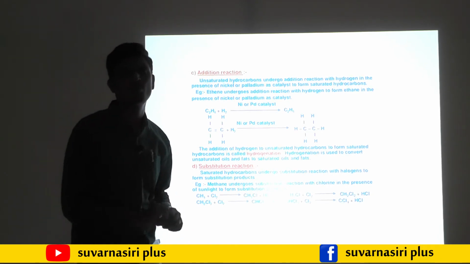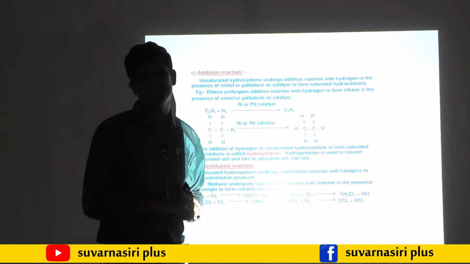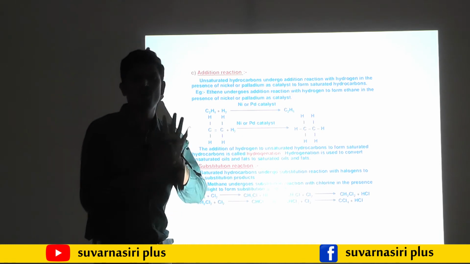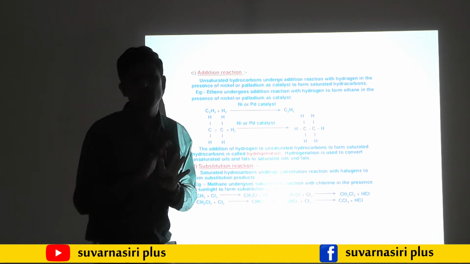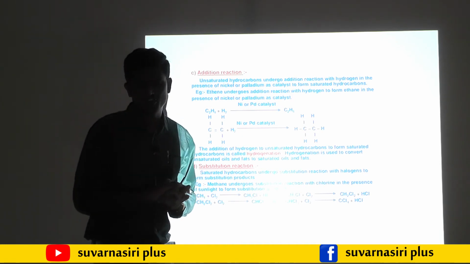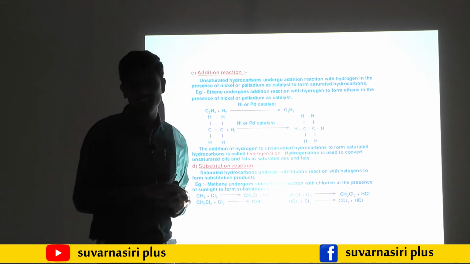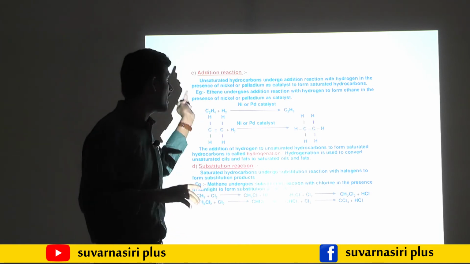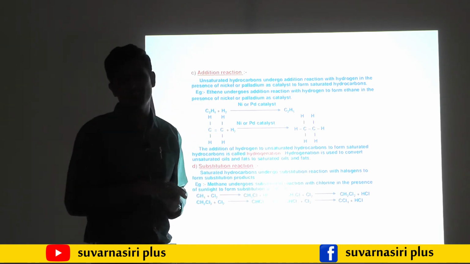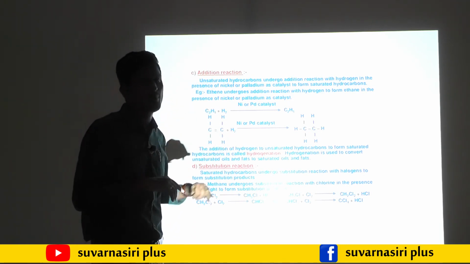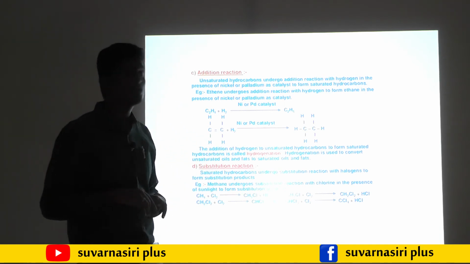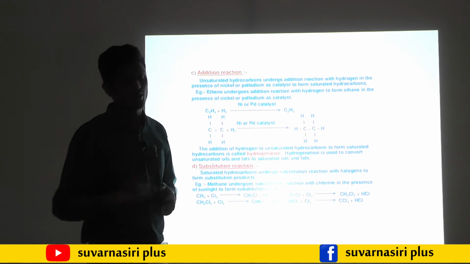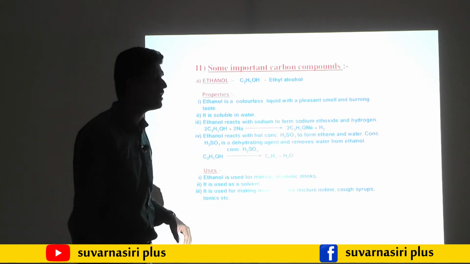Among the four chemical properties, one will be there in your examination. Try to remember these four chemical properties: combustion, the burning. Second one is oxidation reaction. In oxidation, oxidizing agents will be there, KMnO4 and K2Cr2O7. Then addition reaction, a catalyst will be there, nickel and palladium. Then the last one is substitution reaction. Here each hydrogen is substituted with a chlorine atom. These are the four chemical properties.